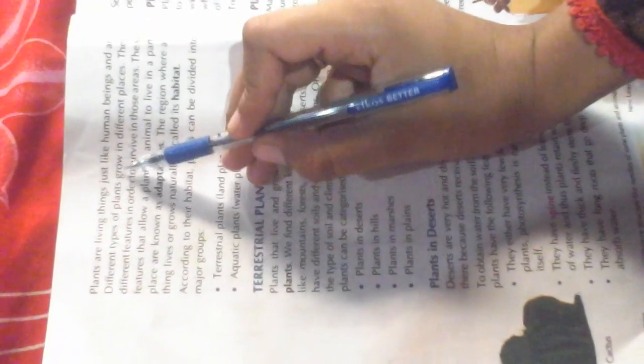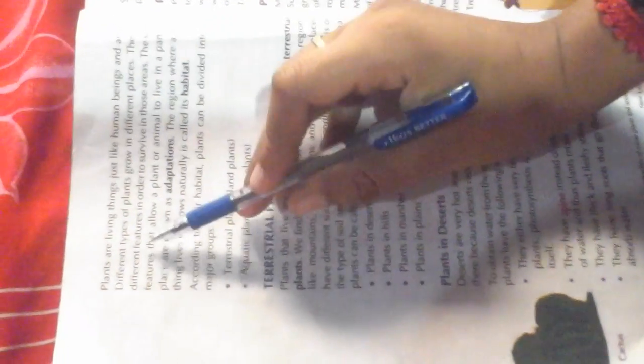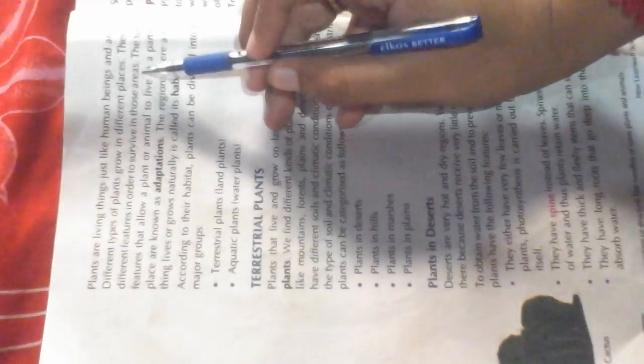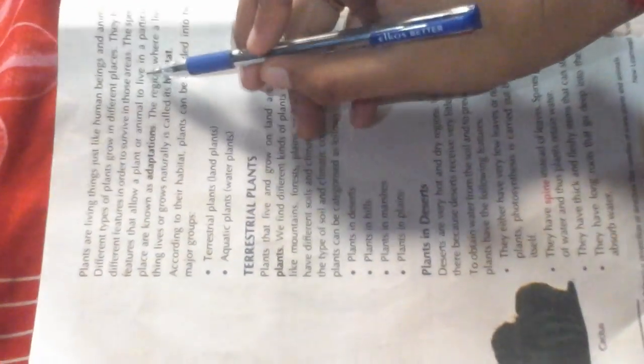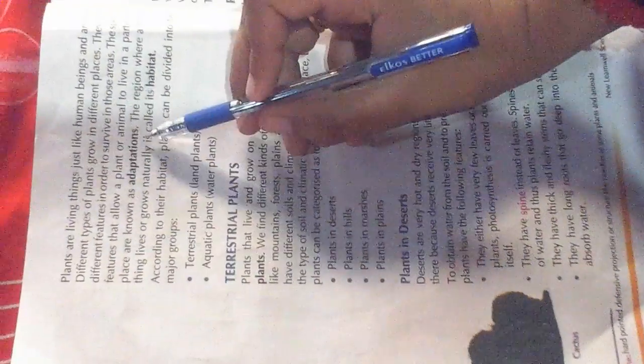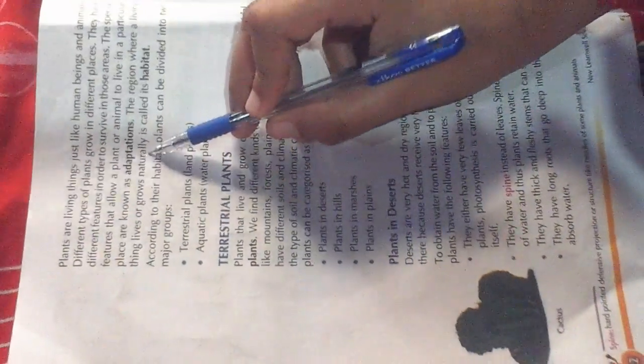Plants are living things, just like human beings and animals. Different types of plants grow in different places. They have different features in order to survive in those areas. The special features that allow a plant or animal to live in a particular place are known as adaptation. The region where a living thing lives or grows naturally is called its habitat.